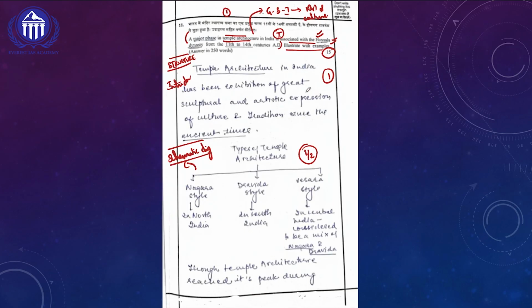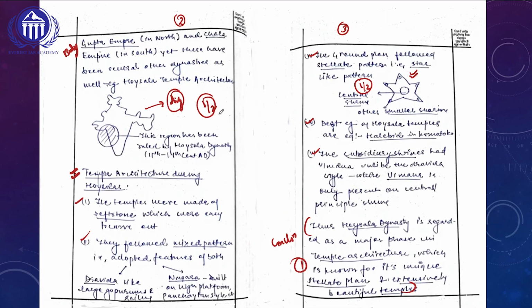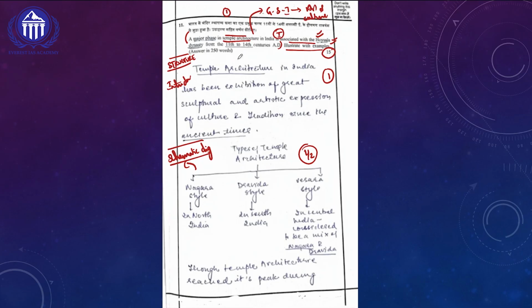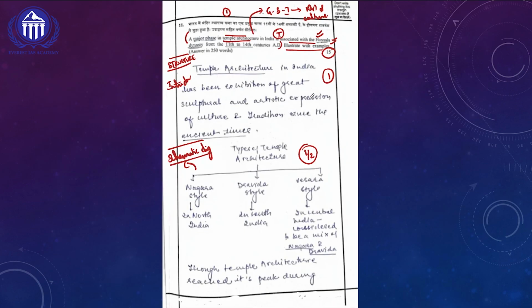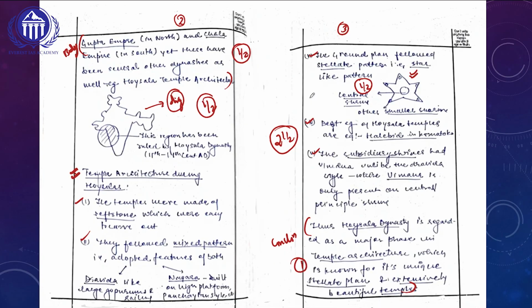And if you look at the body of the answer, she has written it in point-wise format. She has written overall 5 points, so here she will be getting 2.5 marks, and for the additional component she has written here, she will be getting another half a mark extra. For the introduction and conclusion, she will be getting 1 mark each, that is 2 marks. For other value addition, she has used 3 diagrams, so she will be getting 1.5 marks extra. That is 2 marks plus 1.5, 3.5 marks.